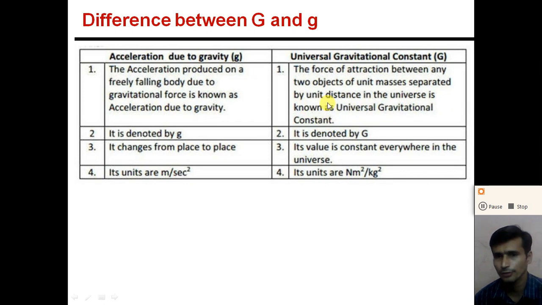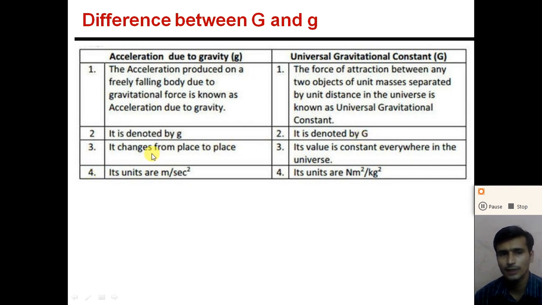So the force of attraction between two objects of unit mass, that is a mass of 1 kg, separated by a unit distance, that is a distance of 1 meter, in the universe, is known as the universal constant of gravitation. Acceleration due to gravity is denoted by small g. The universal gravitational constant is denoted by capital G, right?